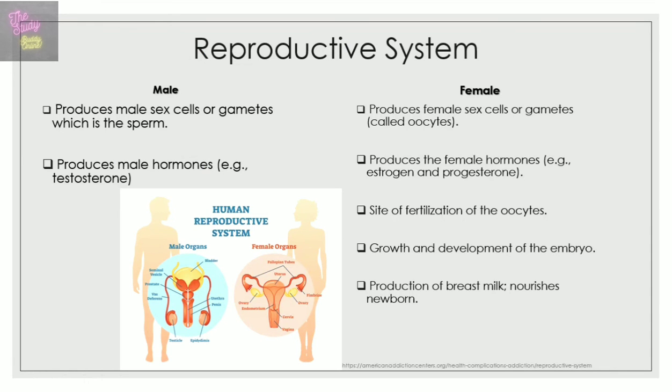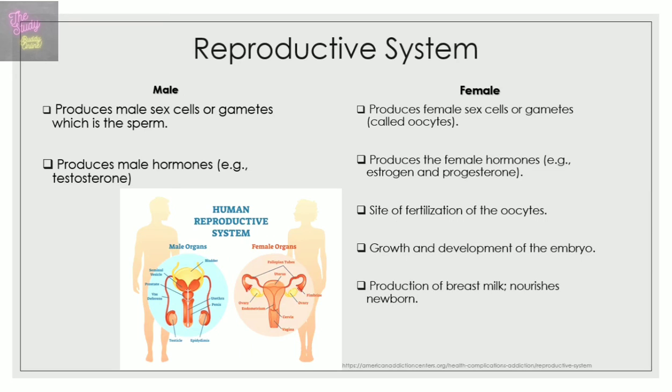Lastly, we have the male and female reproductive system. So the male reproductive system includes the urethra, prostate gland, epididymis, etc. And its functions include production of male sex cells or gametes, which is a sperm, and production of male hormones such as testosterone. The female reproductive system, on the other hand, includes the ovaries, uterus, mammary glands, etc.